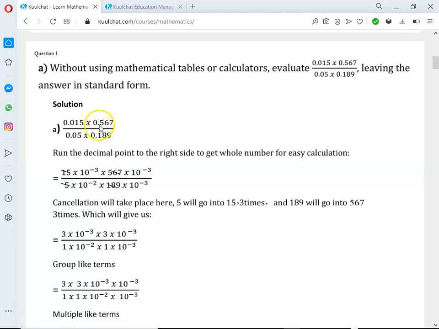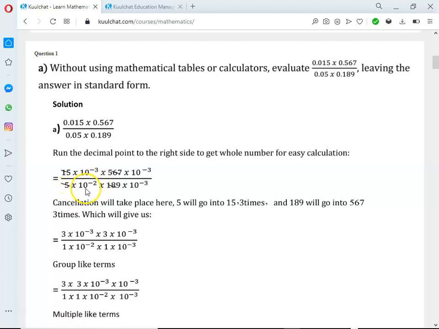Start from where the point is and run to the right side, 1, 2, 3, to get 567 times 10 to the power negative 3. All divided by, we apply that same format to the down ones. So we have 0.05. We run 1, 2, to get 5 as a whole number times 10 to the power minus 2.